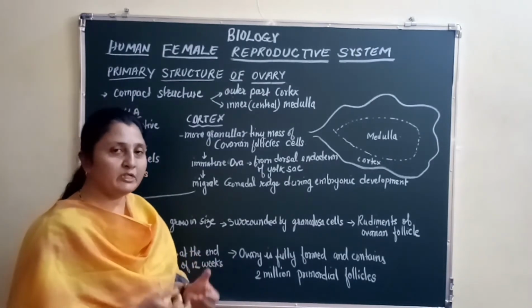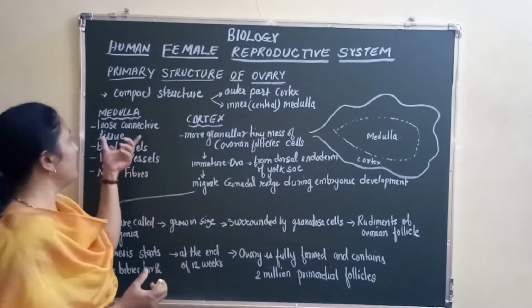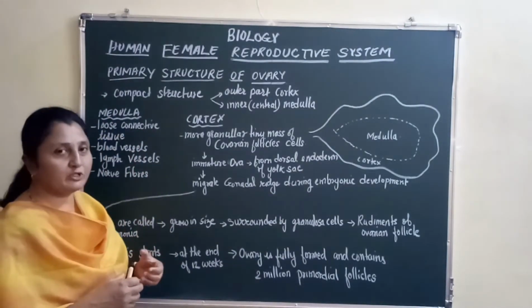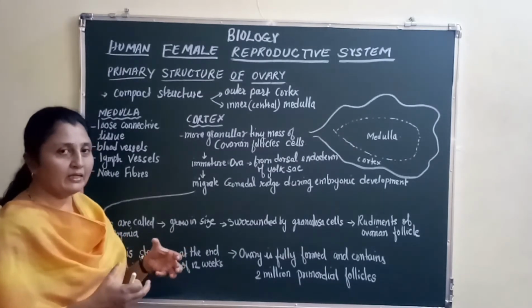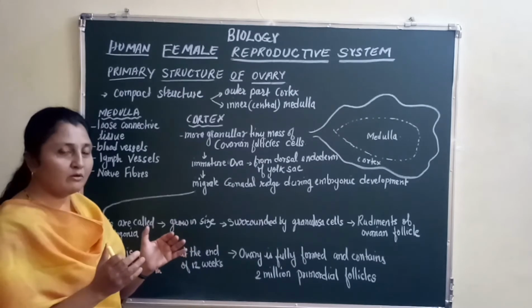Let us begin from the medulla region of the ovary. The medulla of the ovary has loose connective tissue. The cells in this connective tissue are loosely packed. They are not compact, or they are not close together.